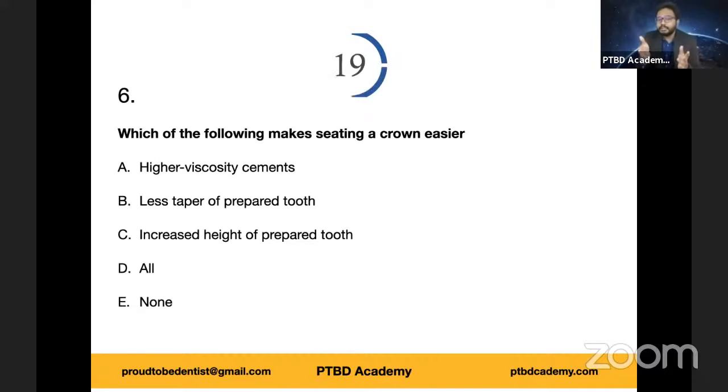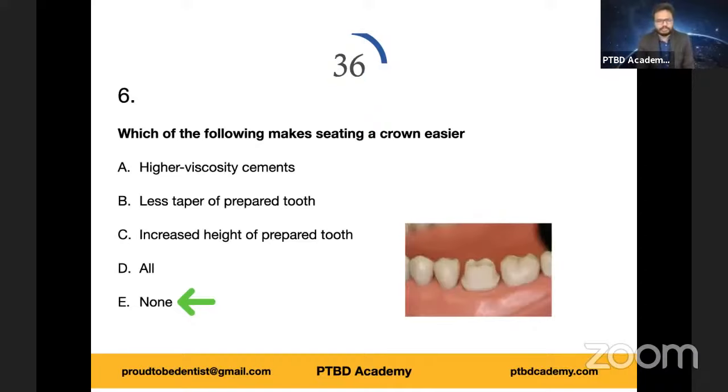However, as I said, keep in mind that in the context of retention, more taper and decreased height will compromise retention. As you already know, there is no doubt in it. I hope I made myself clear. So it is none of the above. As some of you rightly chose, option E is the right answer. A prepared tooth, a model of a prepared tooth.